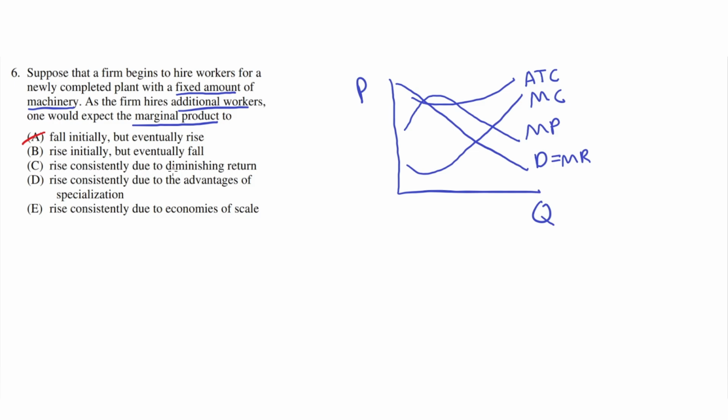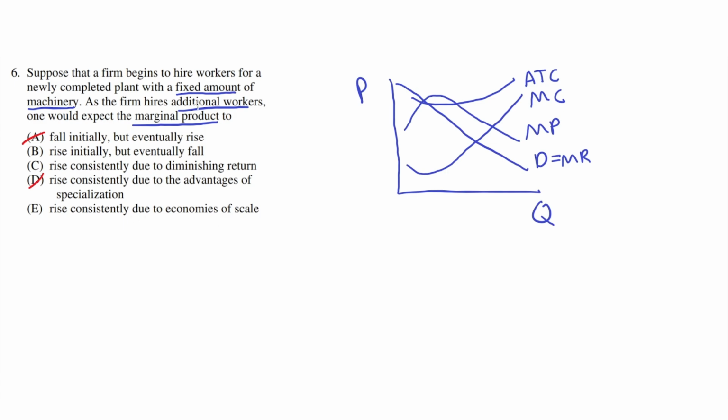C, rise consistently due to diminishing return. This is incorrect because, as you can see from the graph, it isn't rising continuously, and diminishing return would imply that it wouldn't rise continuously. D, rise consistently due to the advantages of specialization. This is incorrect because the advantages of specialization maximize at a certain point, where the number of workers is at an optimal point, and that point would be up here where it peaks. Afterwards, too many workers are in the plant and it's not optimal anymore, so it wouldn't rise consistently. So D is incorrect.